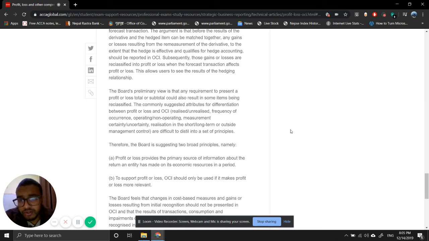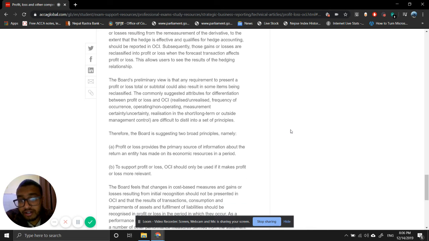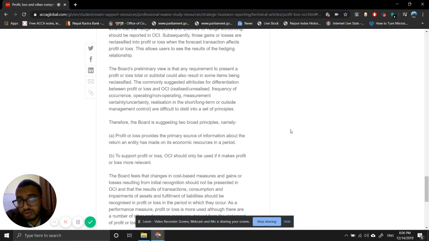Therefore, what the board has done is suggest two broad principles, namely that profit or loss provides the primary source of information about the return an entity has made on its economic resources in a period. To support profit or loss, OCI should only be used if it makes profit or loss more relevant.